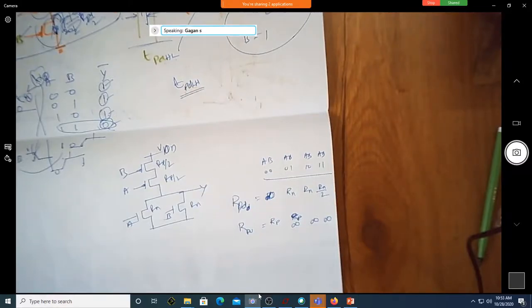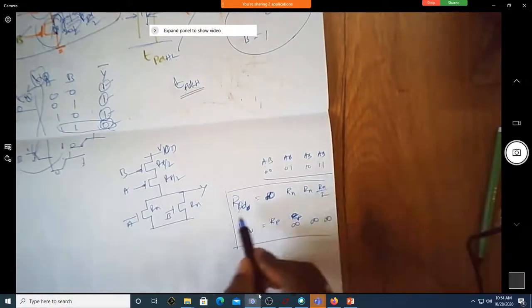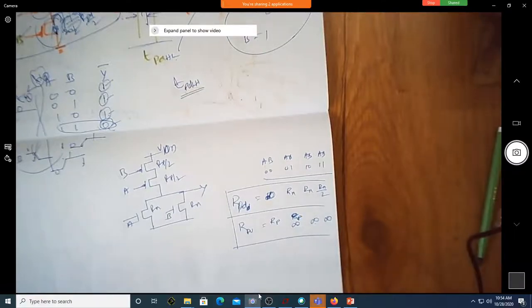Now it is very simple. Is this fine? Why is it infinity?